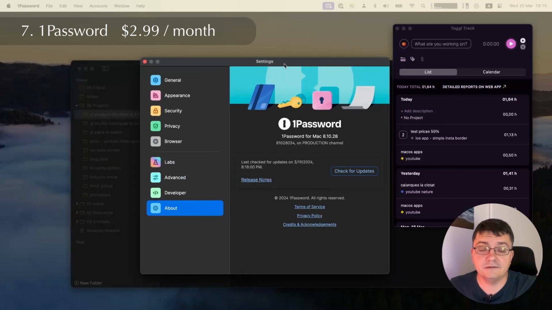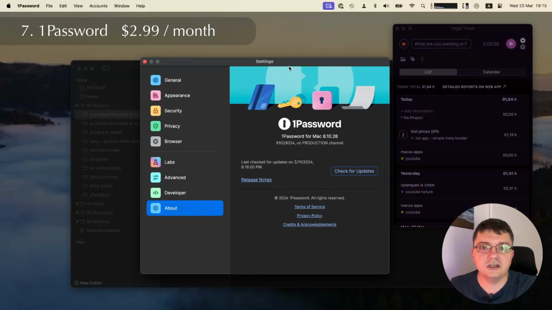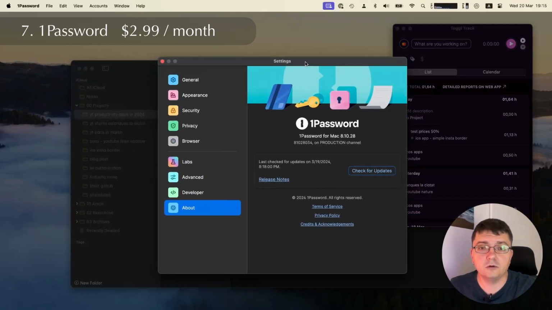The next one is very important for security. It's 1Password. In macOS you have iCloud Keychain, but 1Password gives you more control, better organization, and has a version for major browsers and platforms.